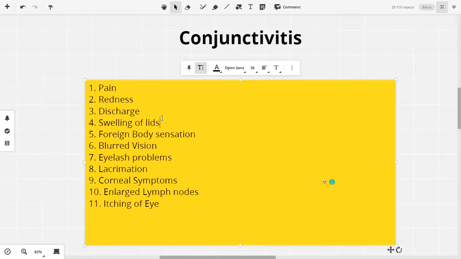we discussed eyelids के disease होते थे, blepharitis उसमें हो सकती है, and it can also occur in orbital cellulitis. So those two differentials you have to remember when you discuss swelling as a symptom of conjunctivitis.